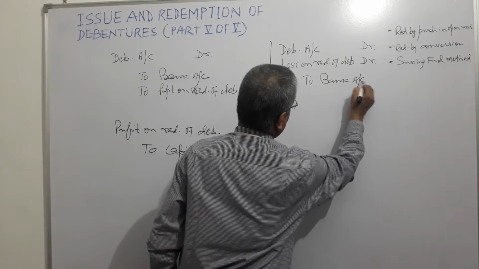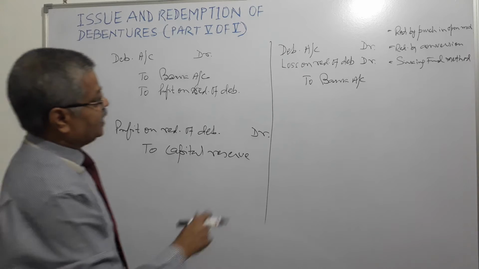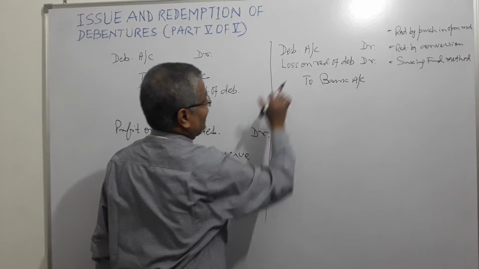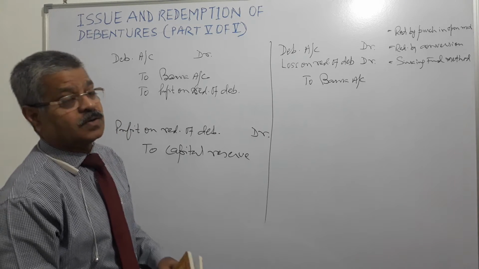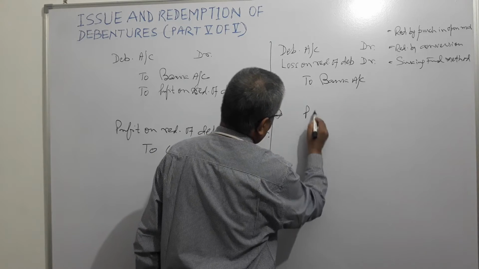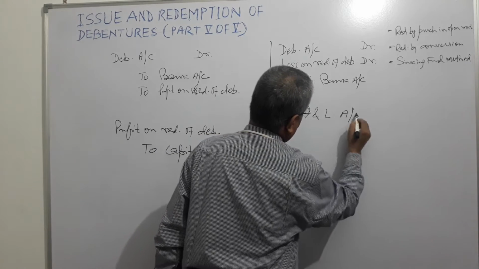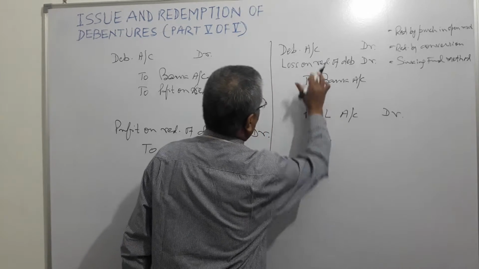Because the company which is buying back the debentures will credit the bank account, right? And now this debit lying in loss on redemption of debentures account needs to be shifted. So how it will be shifted? Profit and loss account will be debited, and what will be credited? This account will be credited.